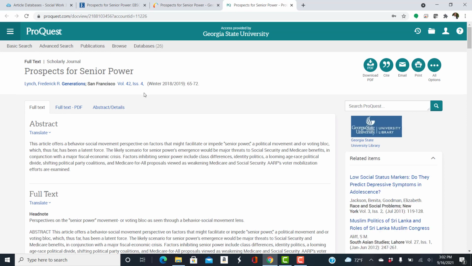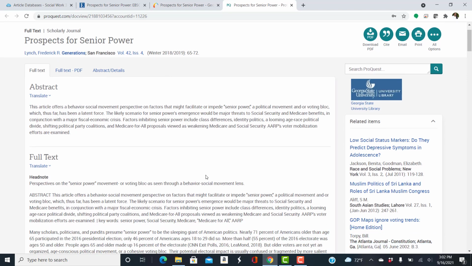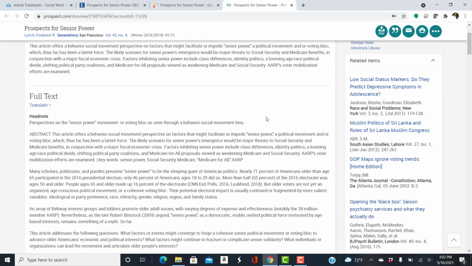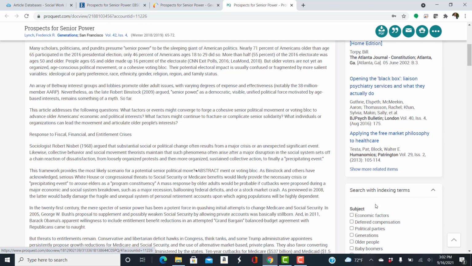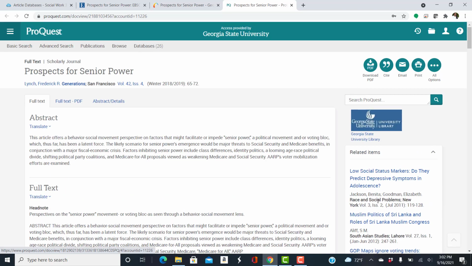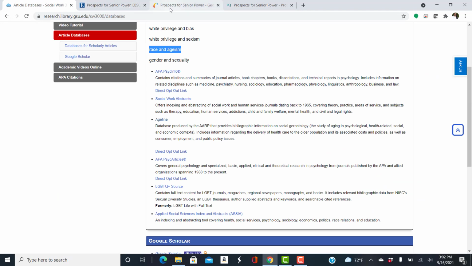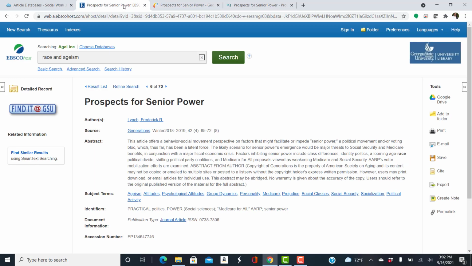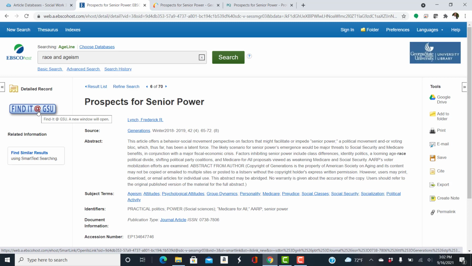And there's the full text for this article, which was 2018-2019. And sort of like your Amazon You May Like feature, we have related items over here. And so it's just another way where you may find additional resources. Okay, so we started here, and that took us to the catalog after we selected the Find It at GSU link.